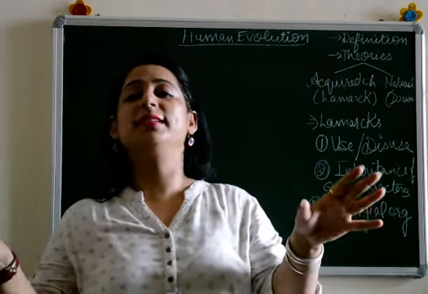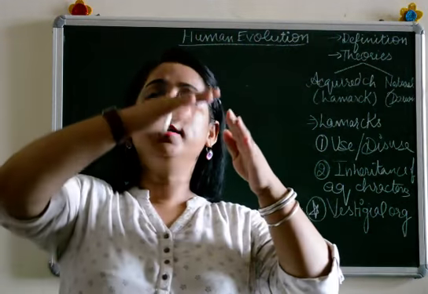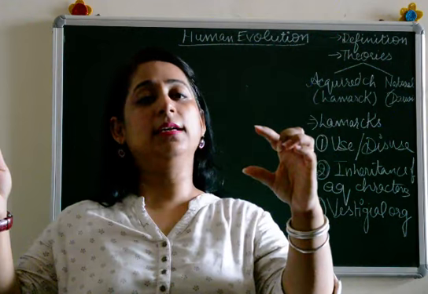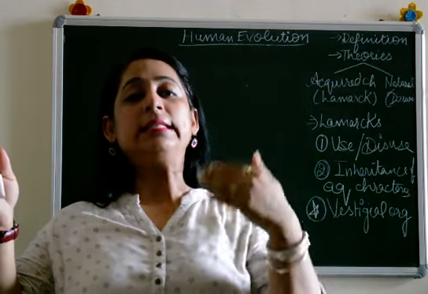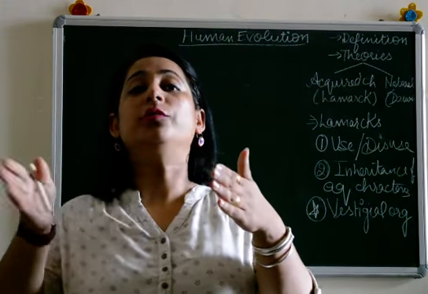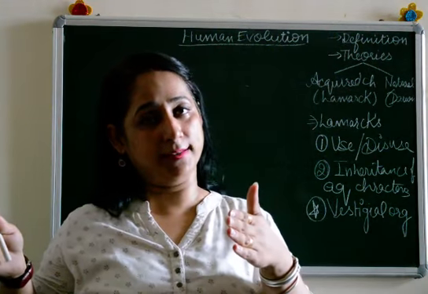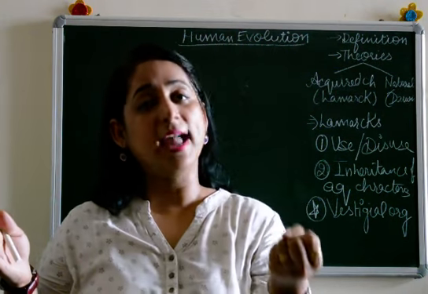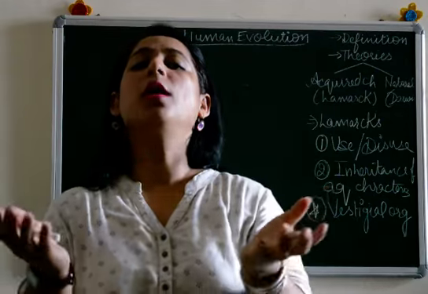If I simplify this definition, it states that within a due course of time, organisms which had much simpler characters attained certain new characters according to the environment outside, and evolved to form complex organisms. That means life started from the simplest of all organisms. Okay, this is all about evolution.